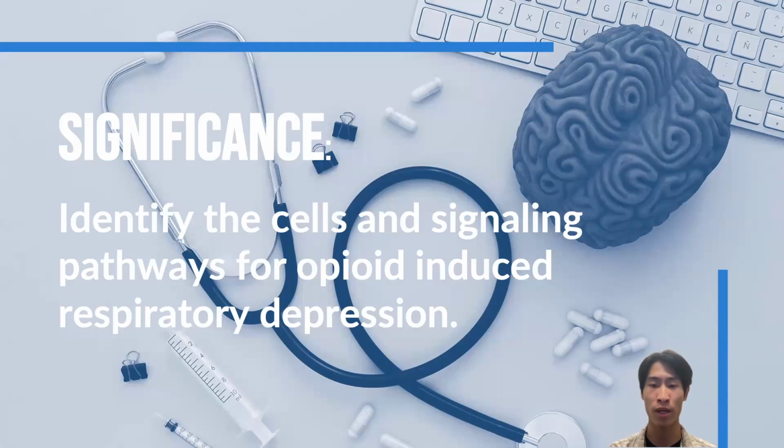Using this model, we can work to identify the specific cells and signaling pathways that opioids act on by selectively knocking out certain genes. Discovering the specific pathway of opioid induced respiratory depression may be the key in developing medication that can resuscitate breathing in a victim experiencing opioid overdose. While the opioid crisis may be a sociopolitical mess, this research has the potential in reducing the suffering of marginalized communities most affected by this crisis.